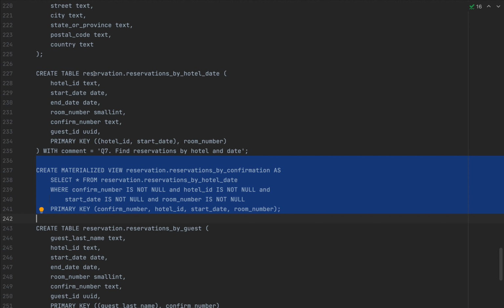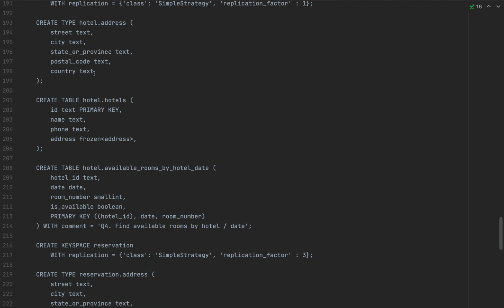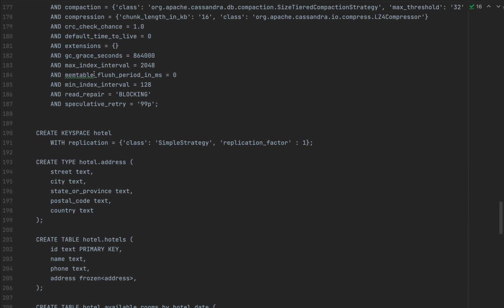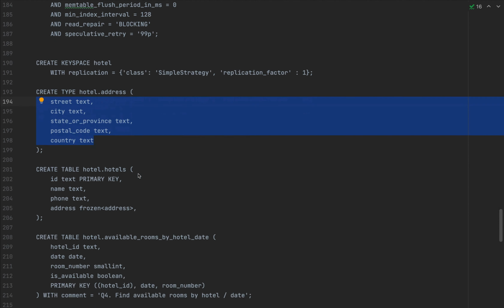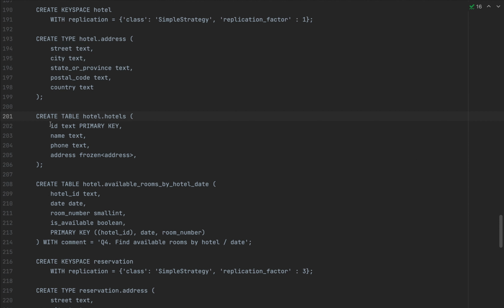So right now we have all the tables for reservations, hotels, and so on and so forth. Let's go through them in turn real quick. In the key space hotel, we have a type called hotel address if you want to fill some data over there. We have hotel.hotels, and every hotel will have an ID, a name, phone, and an address. This is very useful if you want to actually fake your data with some actual addresses and so on and so forth. There are some Python packages that do that job very, very well.